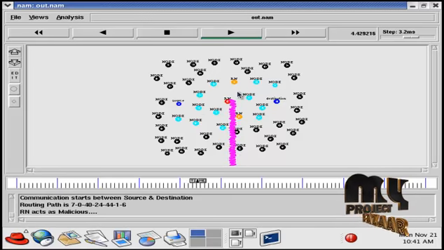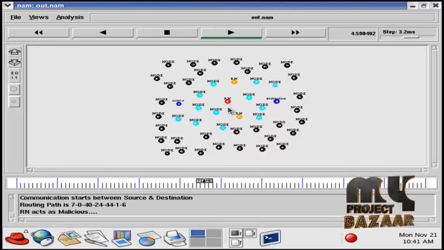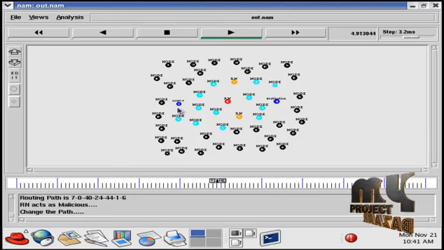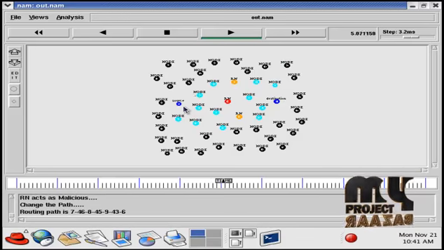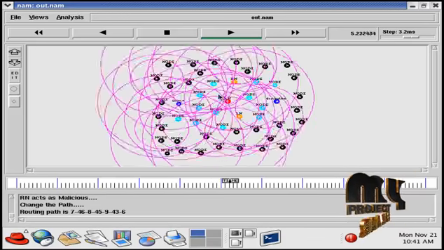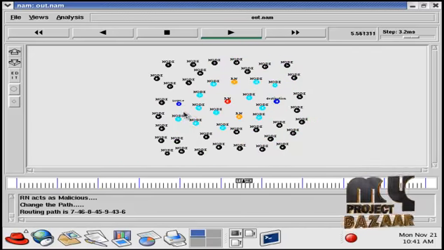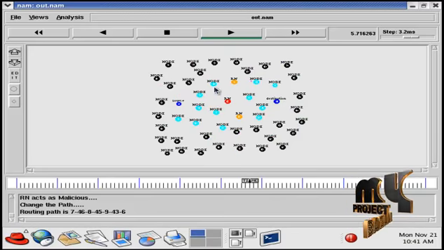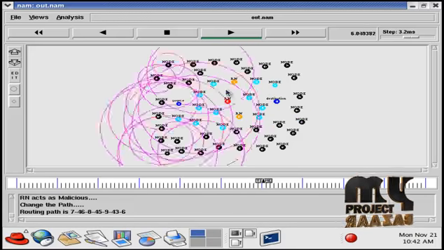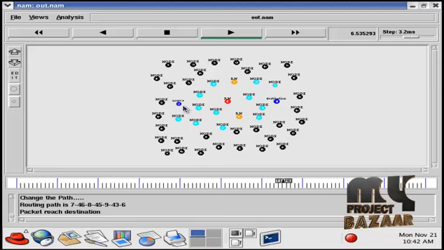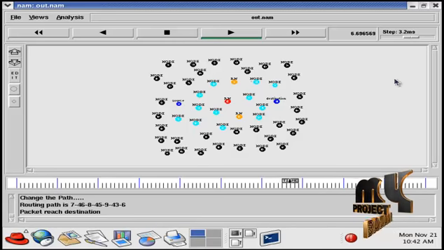By tracing this malicious behavior, the source node has to choose another path. Now it changes the path and selects another routing path between the source and destination. Now it selects the path as 7, 46, 8, 45, 9, 43 and 6. This route is efficient for the packet transmission. So now the packet reaches the destination. The packet transmission is successful between the source and the destination.